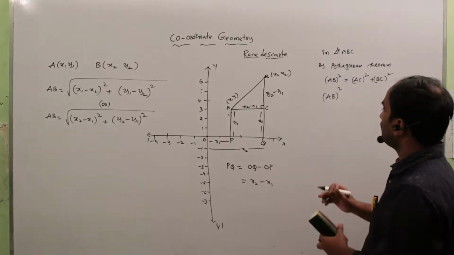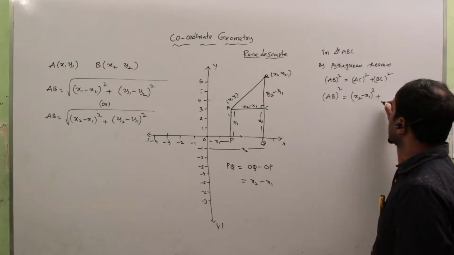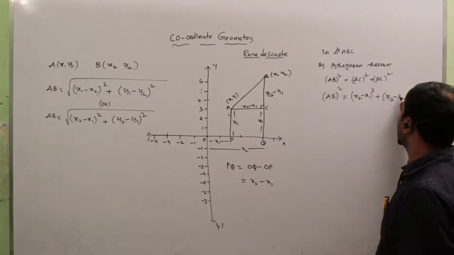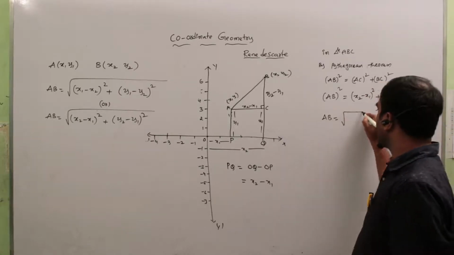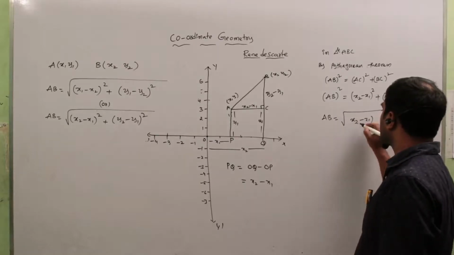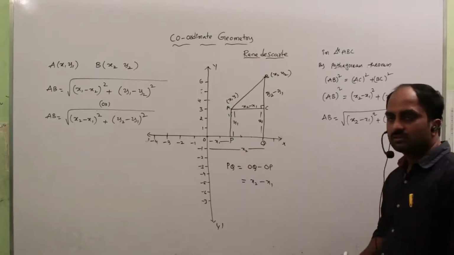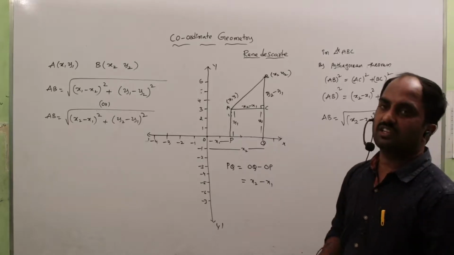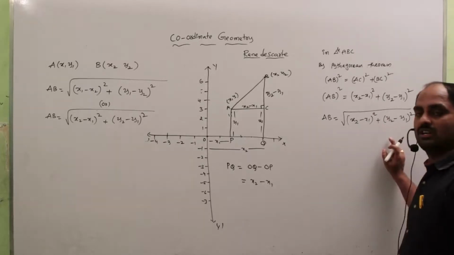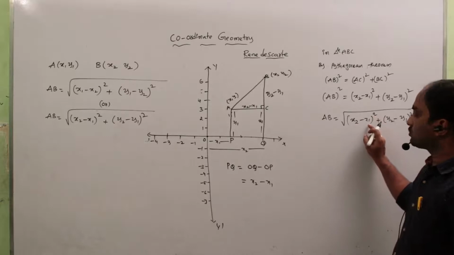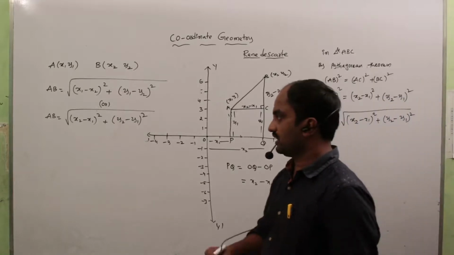AC is nothing but x2 minus x1, so AC square is (x2 minus x1) whole square. BC is nothing but y2 minus y1, so BC square is (y2 minus y1) whole square. We want AB, so AB is equal to root over (x2 minus x1) whole square plus (y2 minus y1) whole square. This is the formula to find the distance between any two points. Since the square is there, x2 minus x1 is also written as x1 minus x2 whole square plus (y1 minus y2) whole square.